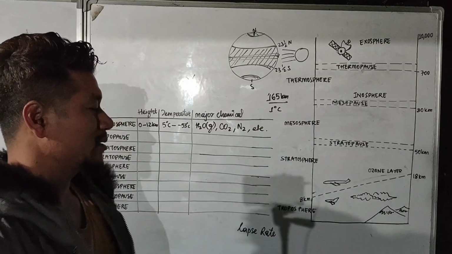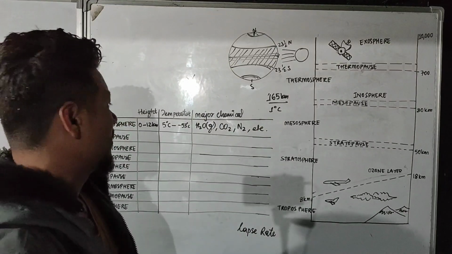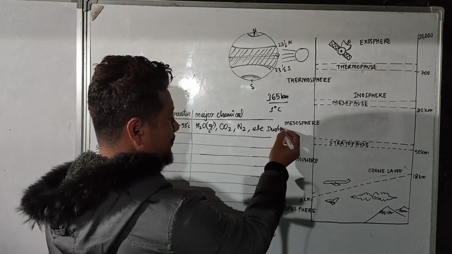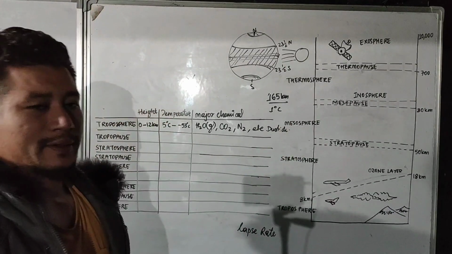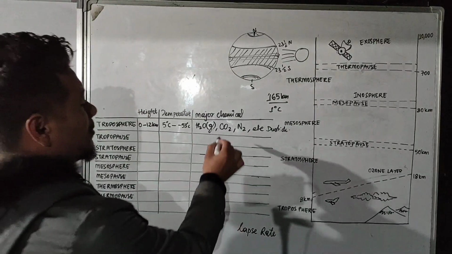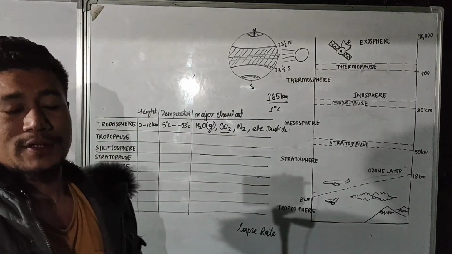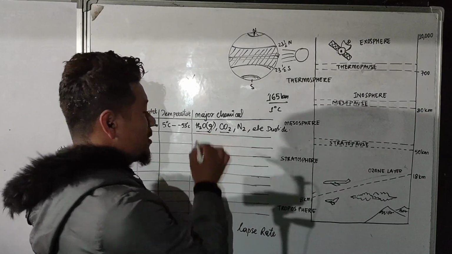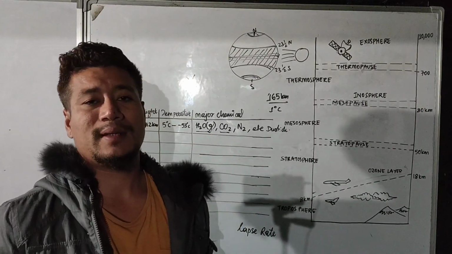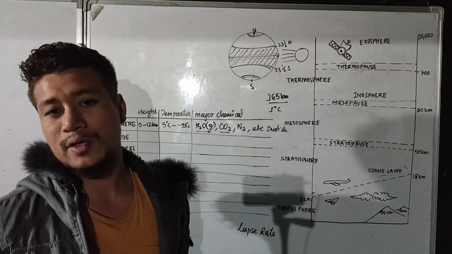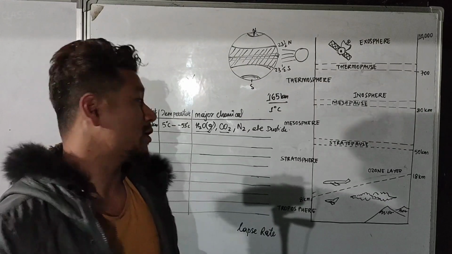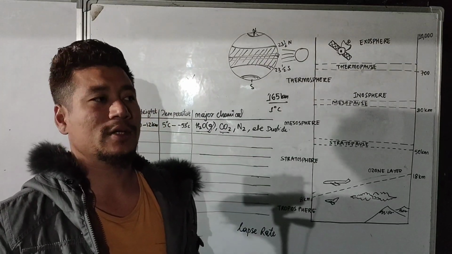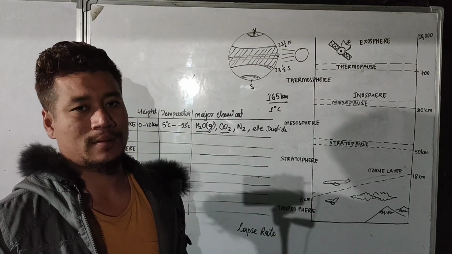And obviously dust particles are also present here. CO2, as I have discussed earlier, is a greenhouse gas, and H2O is also a greenhouse gas, which keeps the Earth's surface warmer during the night time also, because greenhouse gases have the ability to trap the sun's rays.